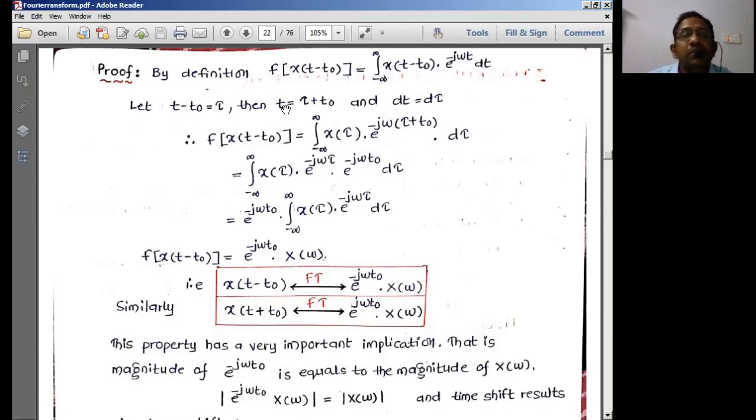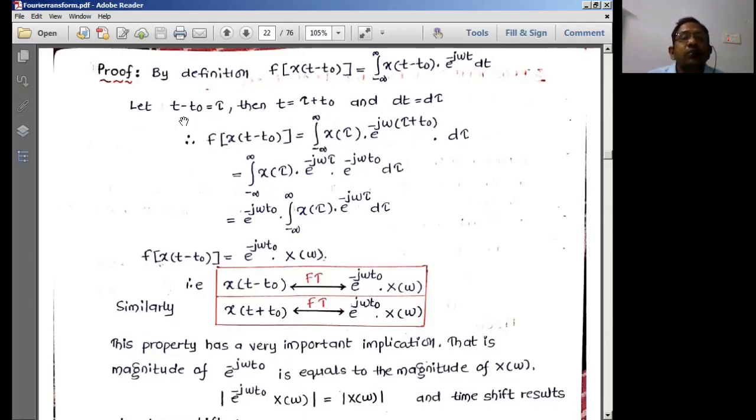Tau is a dummy variable. Because I'm changing this variable into the dummy variable tau, the differential also has to change into tau, because the integration is with respect to time, so I have to get it in terms of tau.